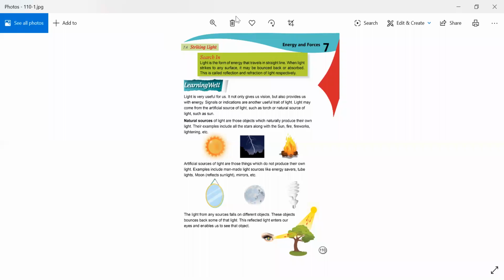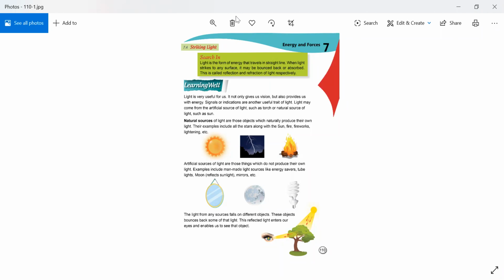Okay, students, as I told you, light is beneficial for the living things. It not only gives us vision, just to see, but it also provides us with energy. How? Because signals or indications are another useful trait of light.